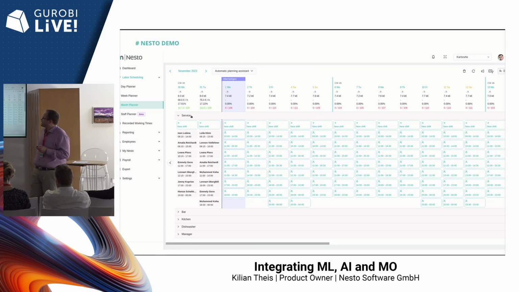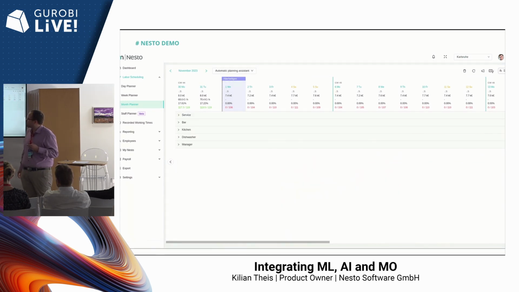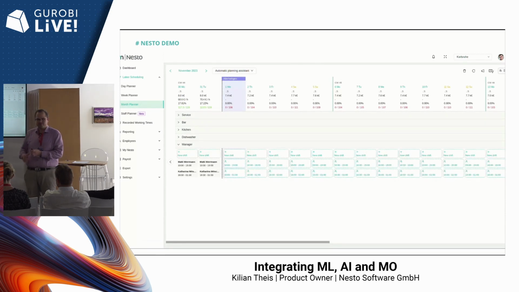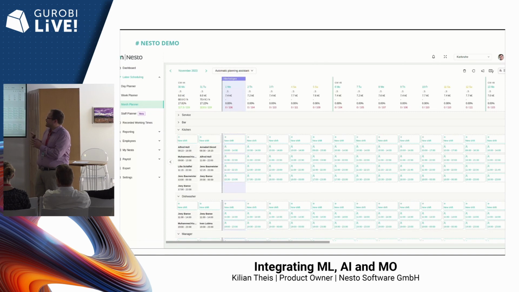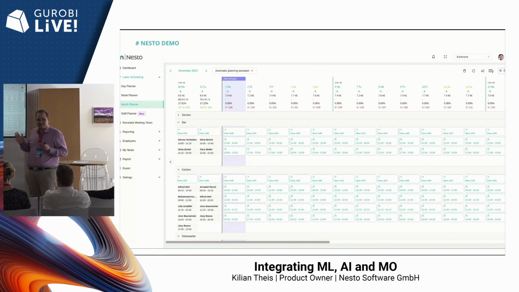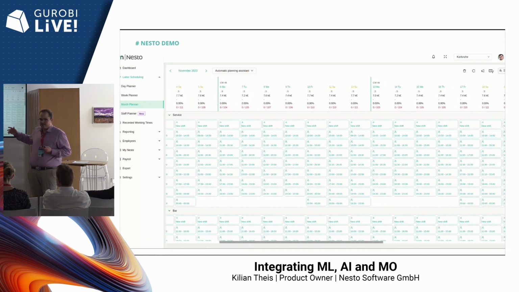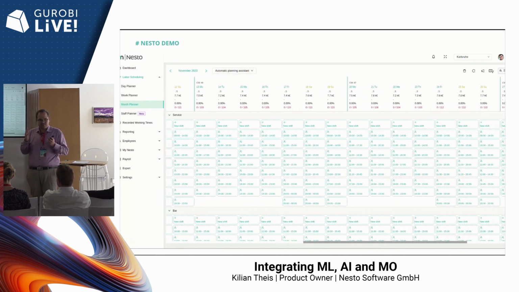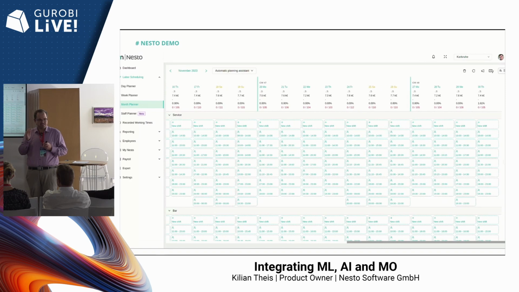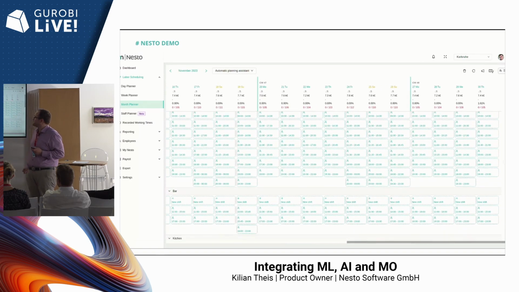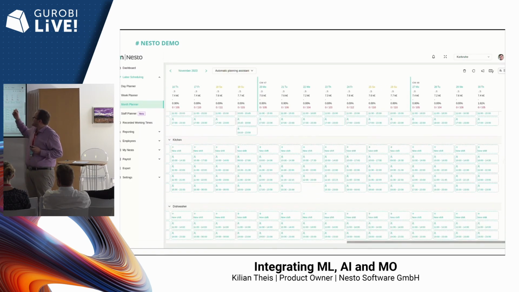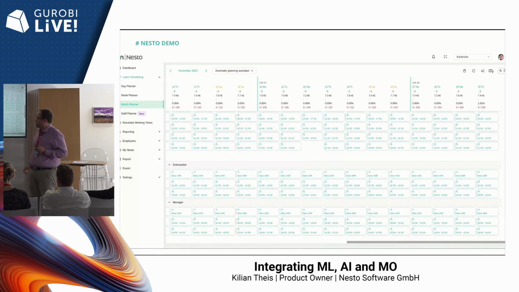And yeah, let's dive into it. I hope this screen recording works. Yeah, perfect. As you can see, this whole UI is designed for non-technical users. We can easily expand or collapse the stations so that we can really display the information the user is interested in at this specific moment. We see all the important KPIs all the time.